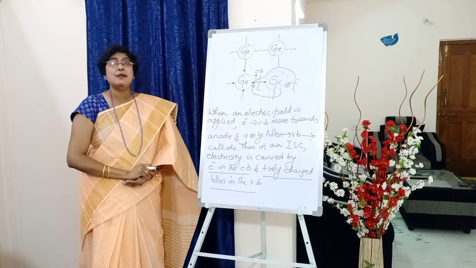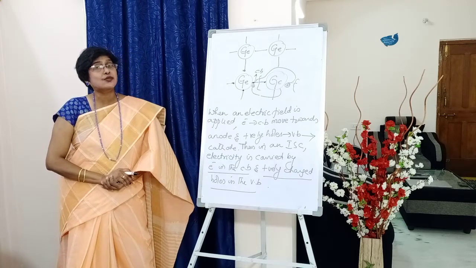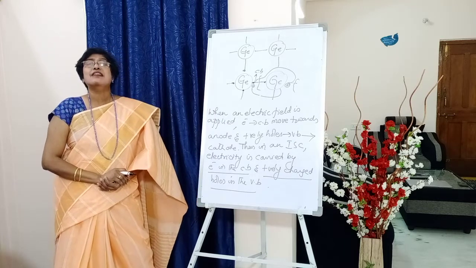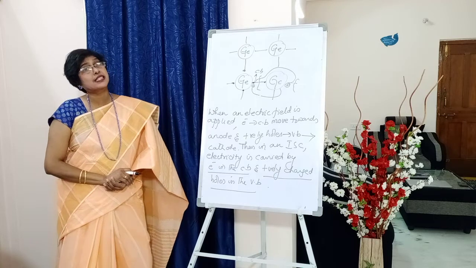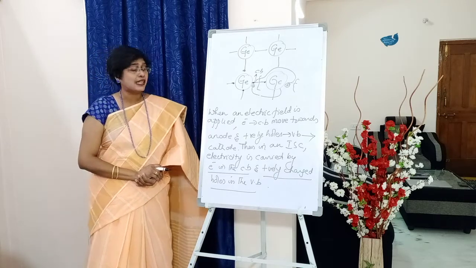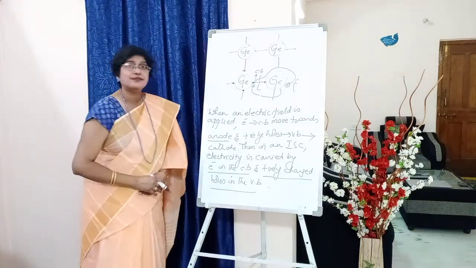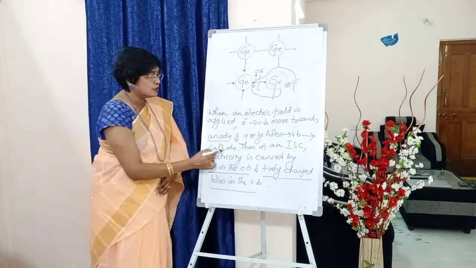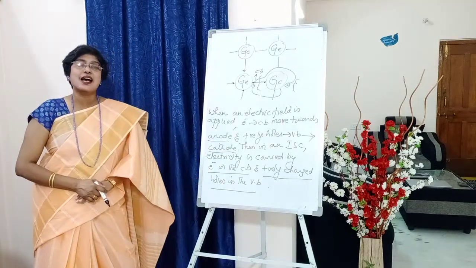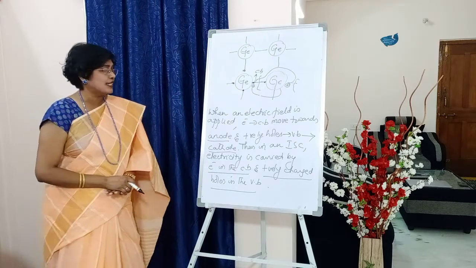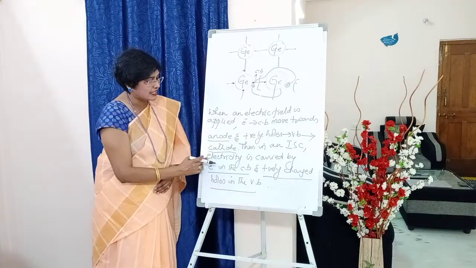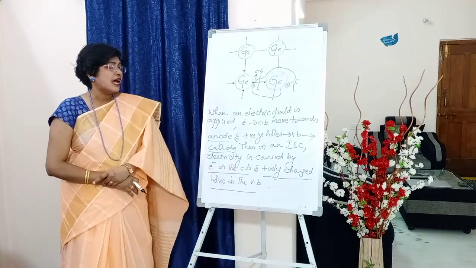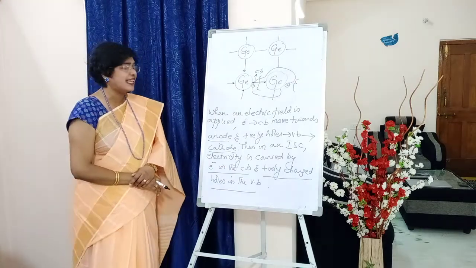Now such germanium, when we connect it to an electrical circuit or when an electric field is applied, what happens? The electrons that moved into the conduction band move towards the anode, and the positive holes present in the valence band move towards the cathode. So this is how it conducts electricity, students. Thus in an intrinsic semiconductor, electricity is carried by the electrons present in the conduction band and the positively charged holes present in the valence band.